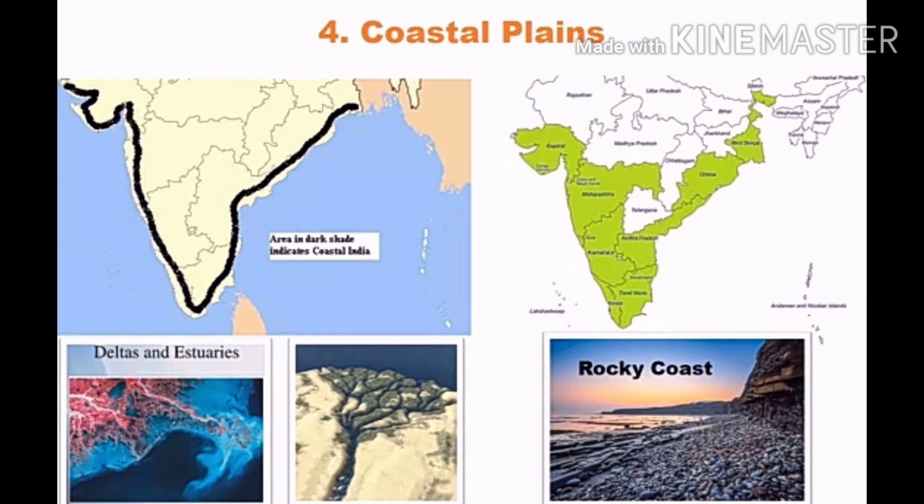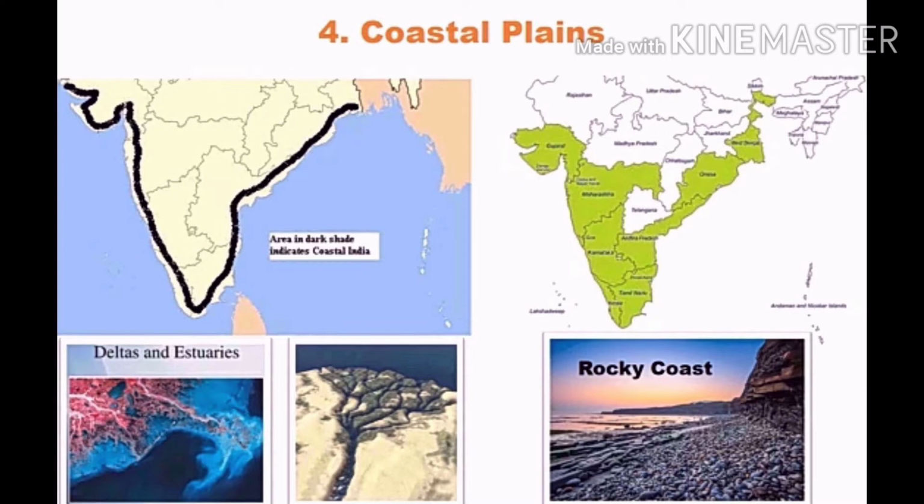There are two types of coastal regions. One is the western and the other one is the eastern coastline. But both the coastlines are totally different from one another. First, we will see the western coastal region of India.